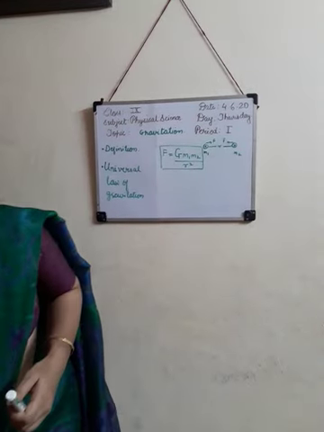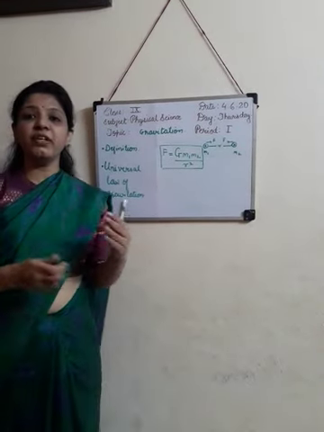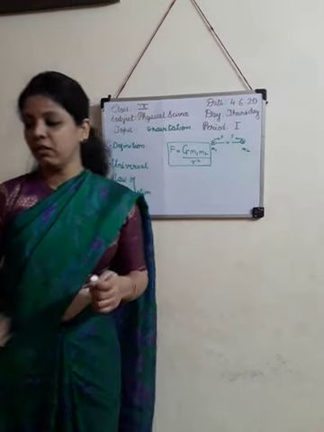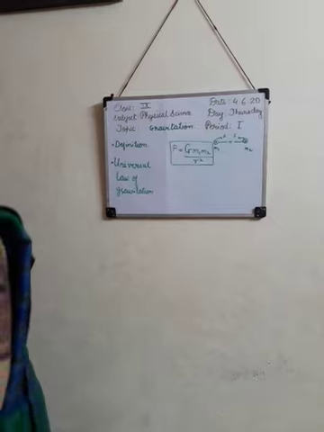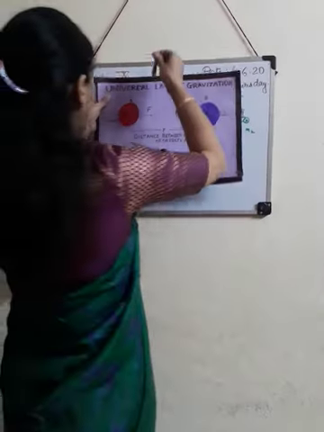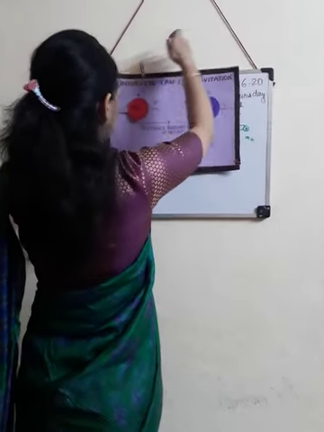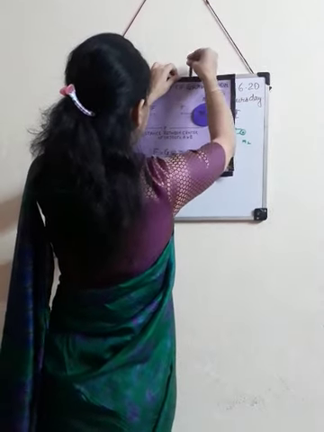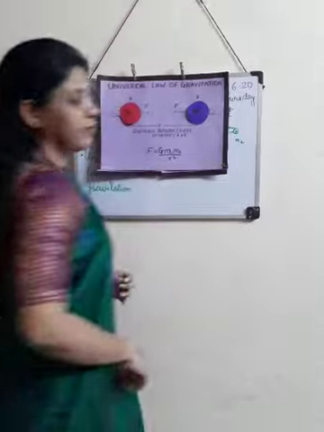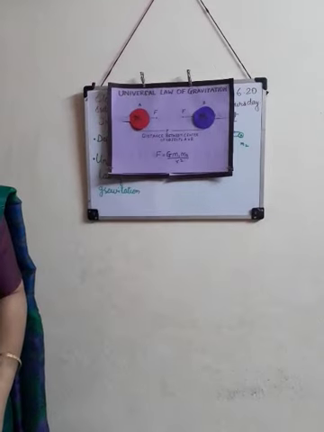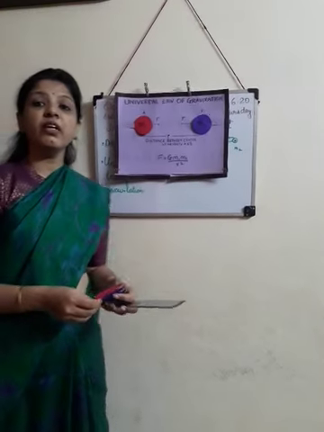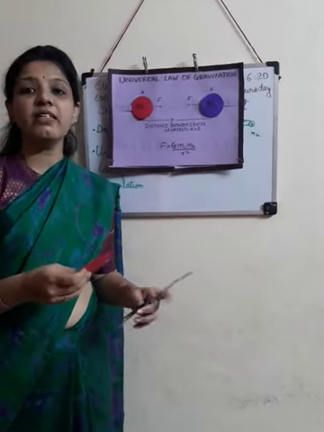Now let's see what will happen if we increase the masses or the distance between the objects. Again, look at the chart. Now, if we increase the masses, let's see what will happen.